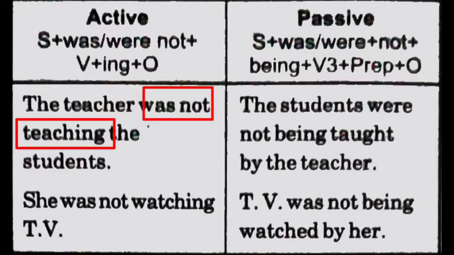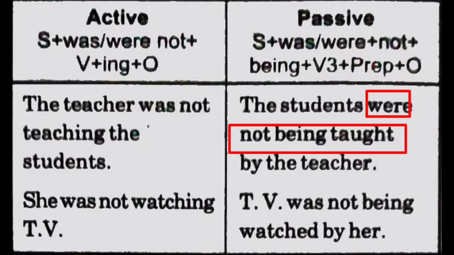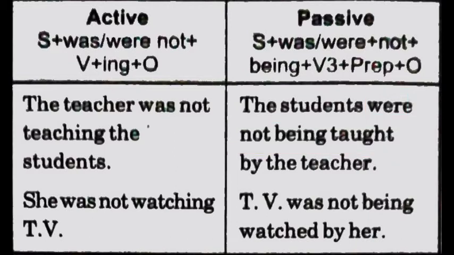For example, the teacher was not teaching the students. So how will you change it? The students will become the subject, the teacher will become the object. The students were not being taught by the teacher. See, here we have used were instead of was because now we are talking about students.